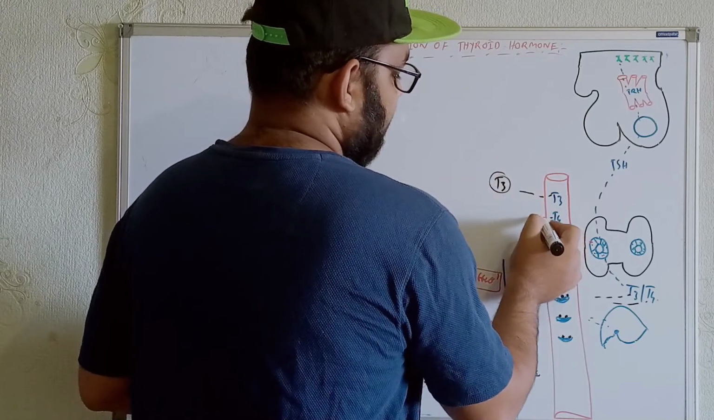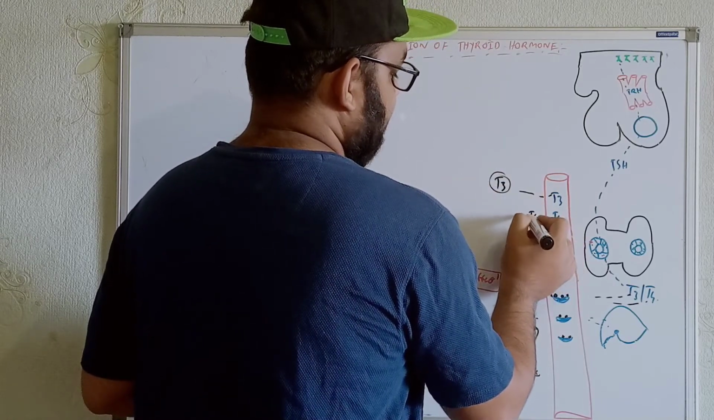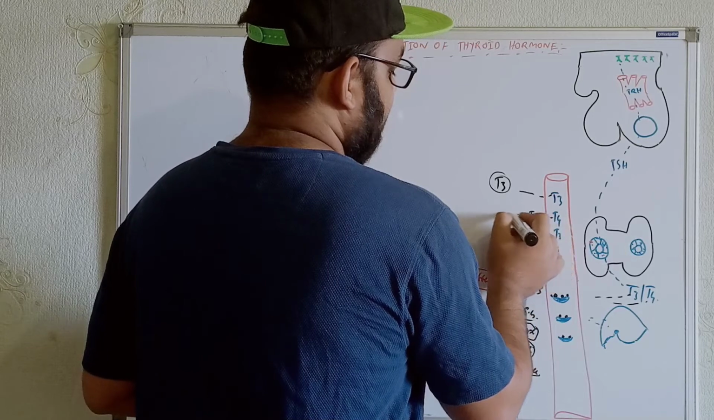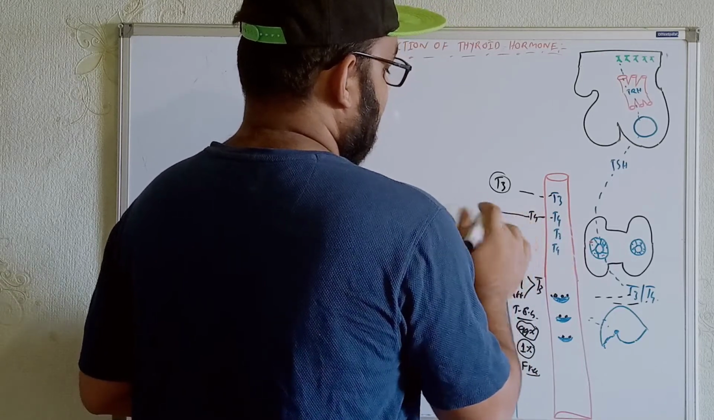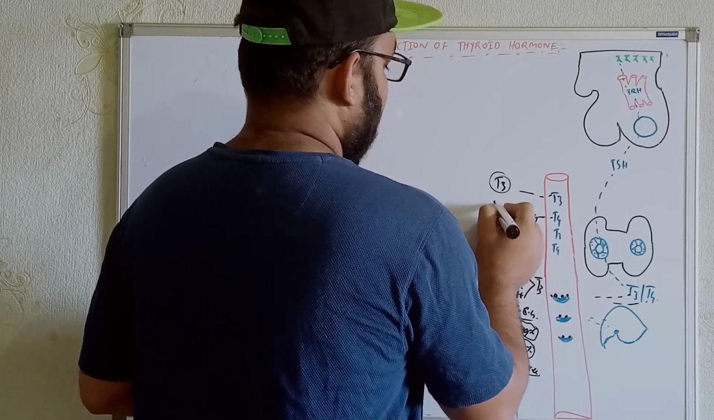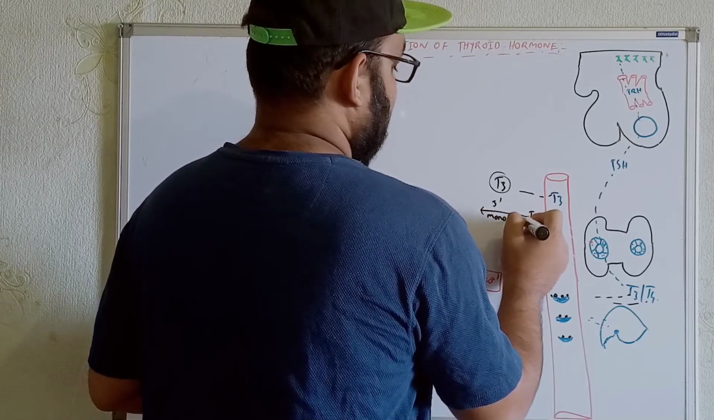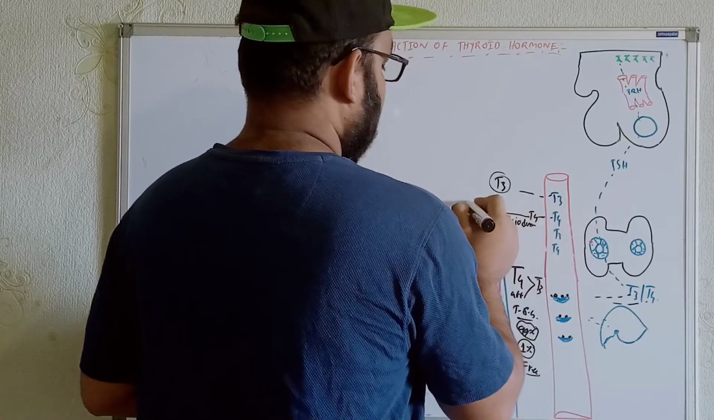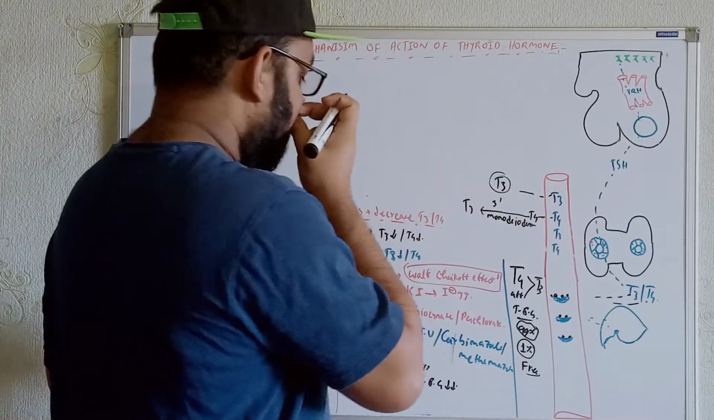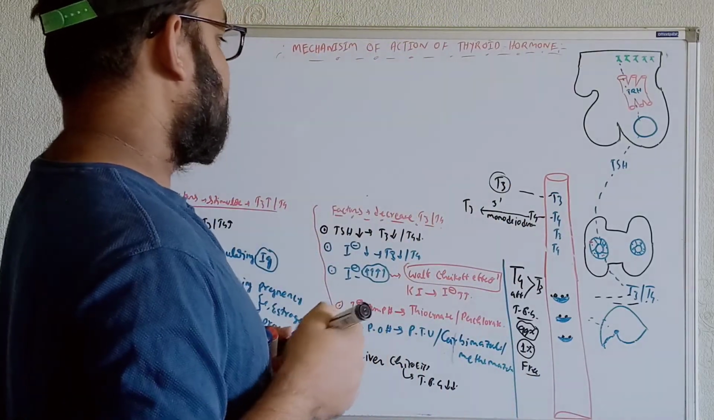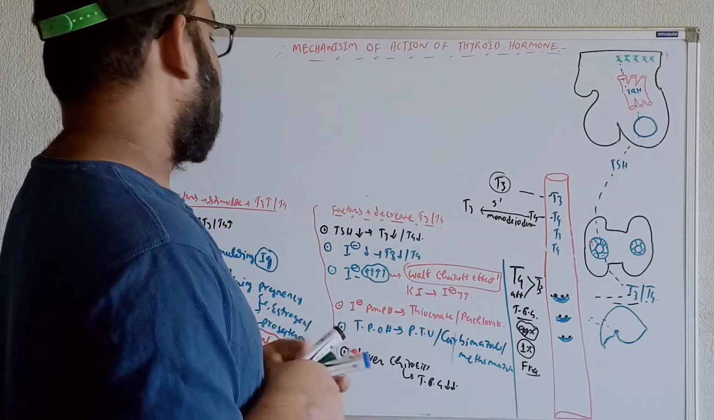Whenever the T4 comes out, we get the presence of one type of enzyme known as 5' monodeiodinase. It will convert it into T3. Now we are getting the T3. Now whatever happens at the cellular level, the mechanism actually starts now.